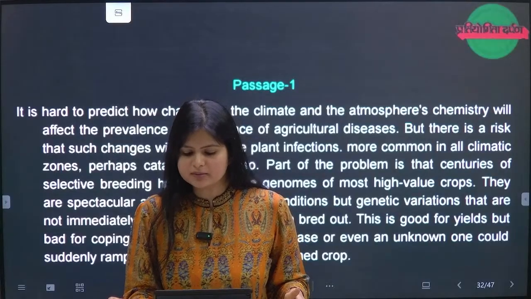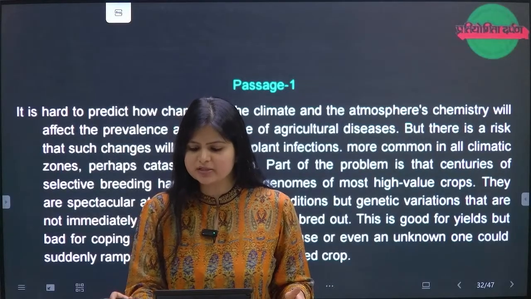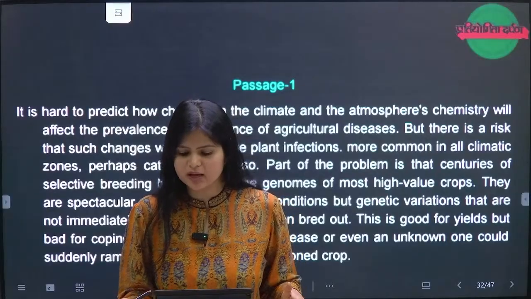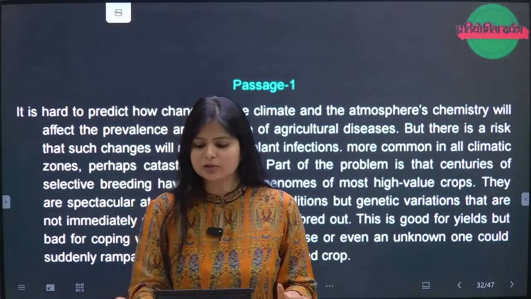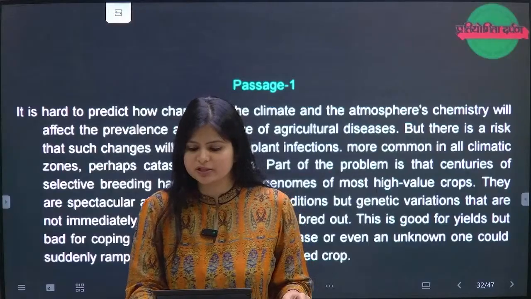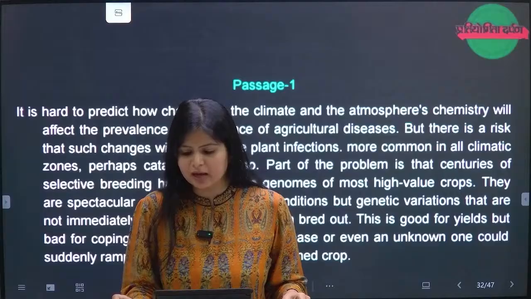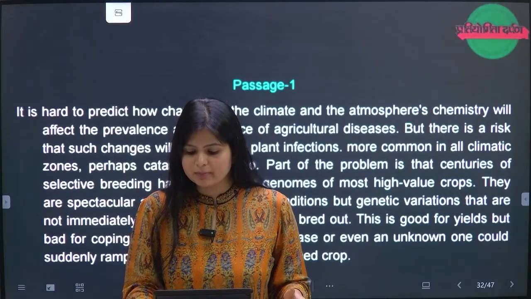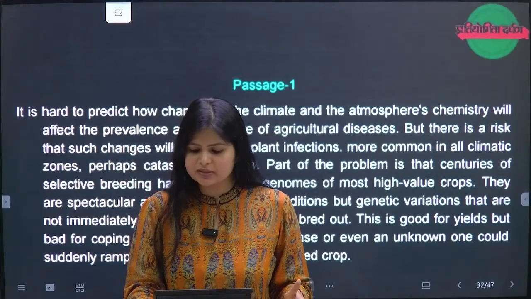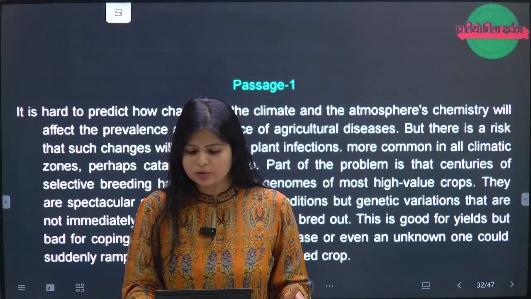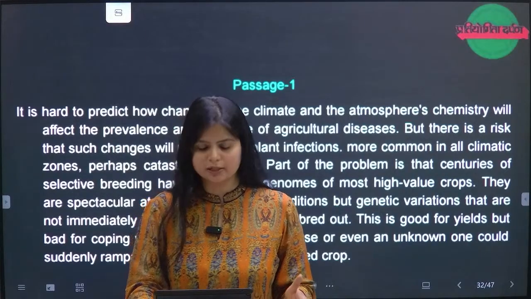Part of the problem is that the centuries of selective breeding have refined the genomes of most high value crops. They are spectacular at growing in today's conditions, but the genetic variations that are not immediately useful to them have been bred out. This is good for yields, but bad for coping with the changes. A minor disease and even an unknown one could suddenly rampage through a genetically honed crop.